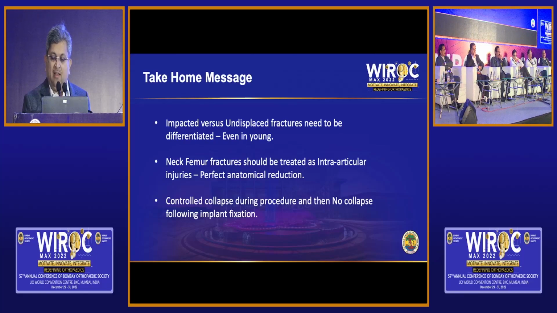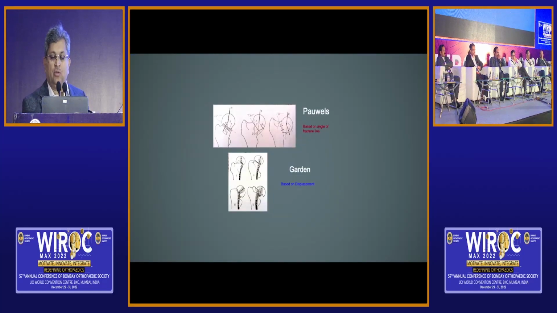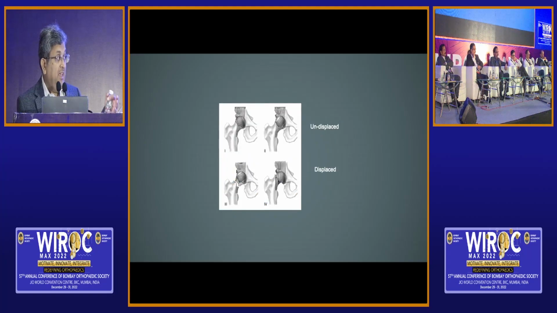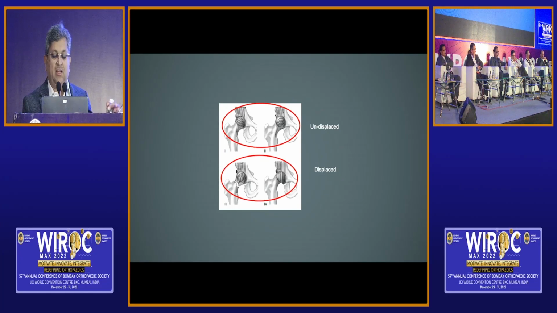We still have 1 minute, so I'm going to push some slides. We know this classification, Powell's and Garden's. Powell's looks at biology, Garden looks at anatomy. We as orthopedic surgeons are just bothered whether it's an undisplaced fracture or a displaced fracture.